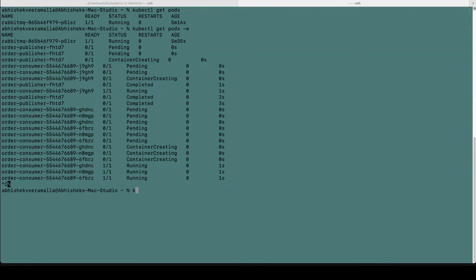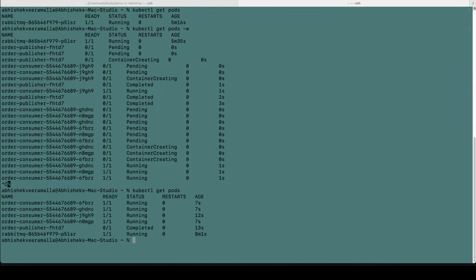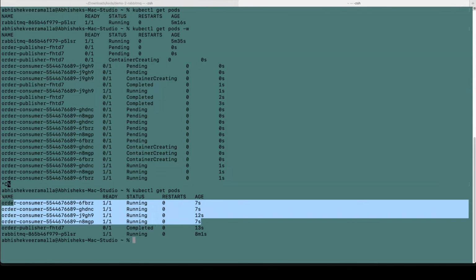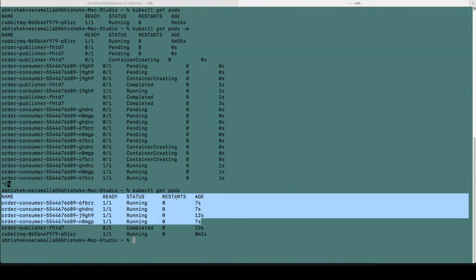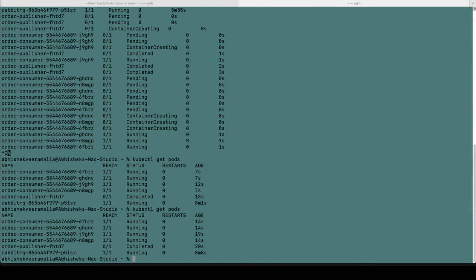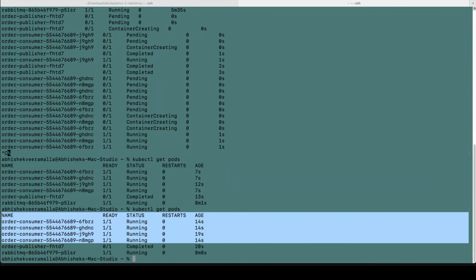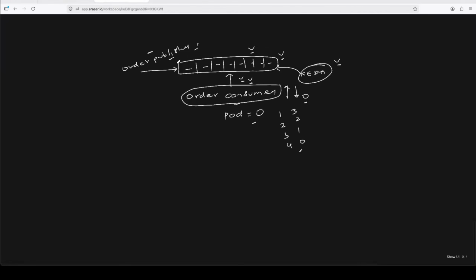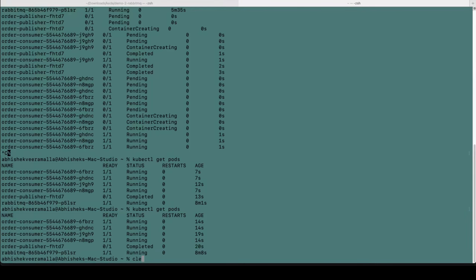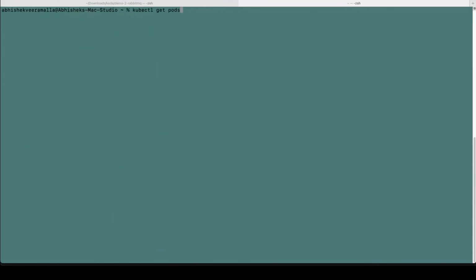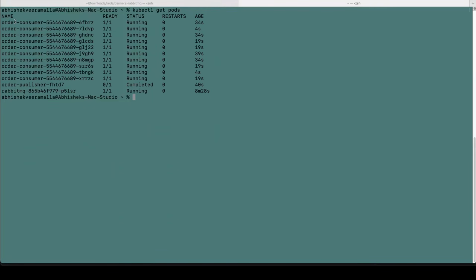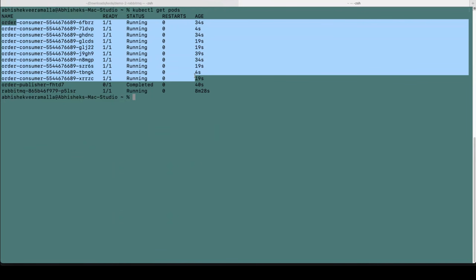And if you just do kubectl get pods, you can see multiple consumer pods coming up. You will see more consumer pods coming up as well. And whenever a consumer pod comes up, it will start reading the elements from the queue, performs the processing, and eventually the consumer pod should go to 0. We will see that as well. Now let's give it 2 minutes and you should see the order consumer pods scale up and scale down as well.